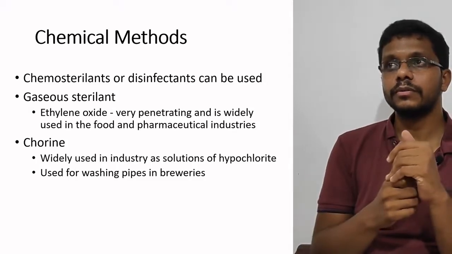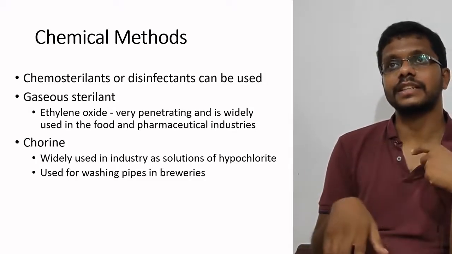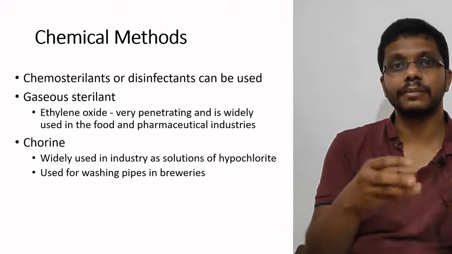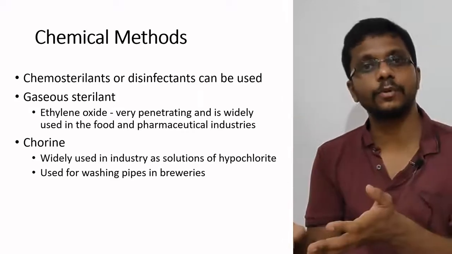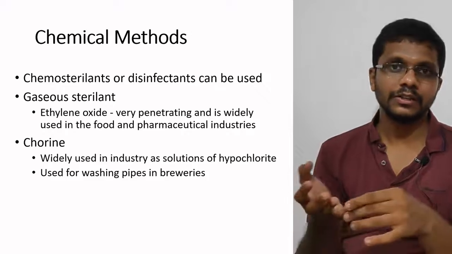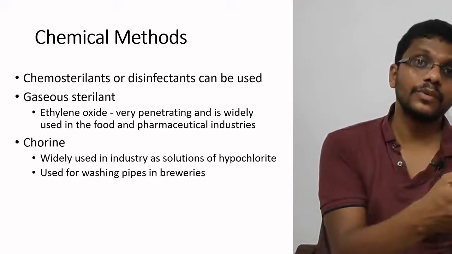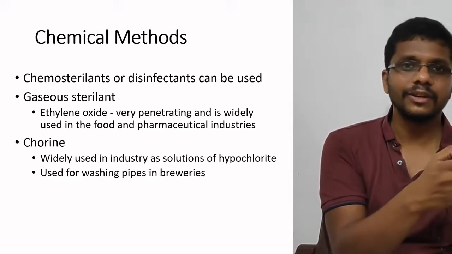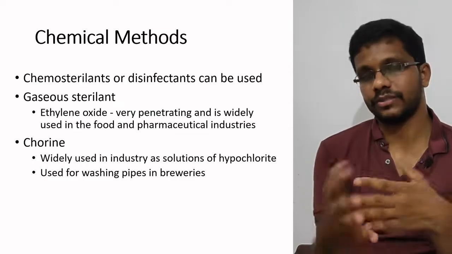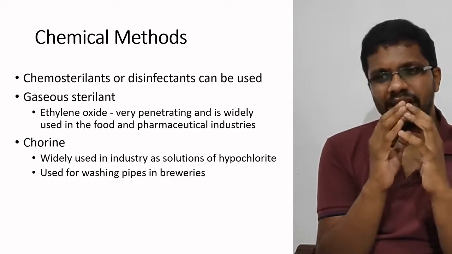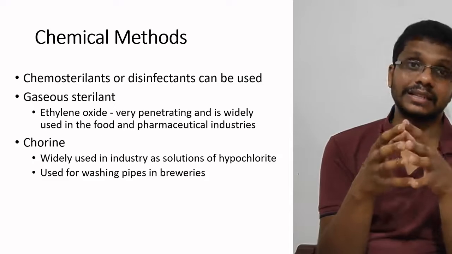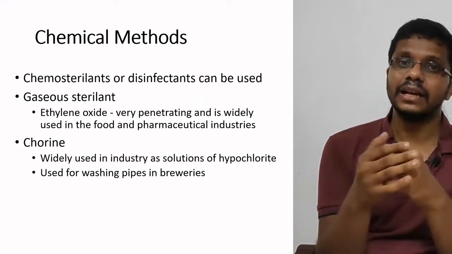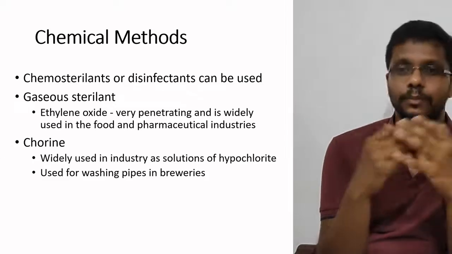So before starting our fermentation, we need to remove this chemical from the medium to make it possible for our microorganism to grow. As the chemical remains there, its removal is very difficult. So we are not really using chemical methods so often. They have very limited applicability in sterilizing media, air, as well as the media equipment.